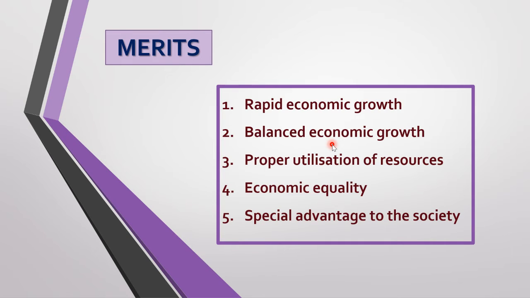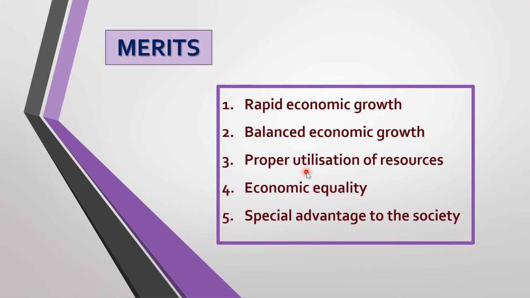If there are three sectors, the primary sector, the industrial sector, the tertiary sector, growth is seen in all the areas. It promotes growth in the agricultural sector, industrial sector, consumer goods, capital goods. It gives importance to rural areas and urban areas. Rural areas means villages. Urban areas are cities. So the economic growth is balanced. Without discrimination, there is growth in all sectors and all areas: city, village, town, panchayat, there is growth.